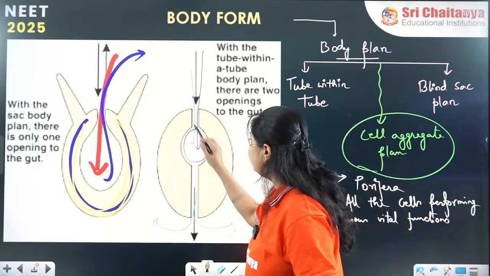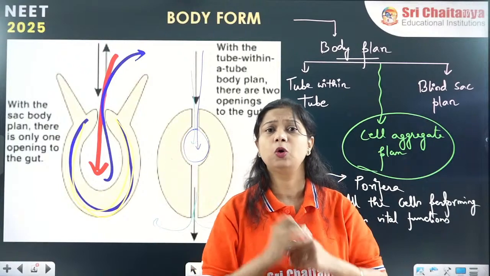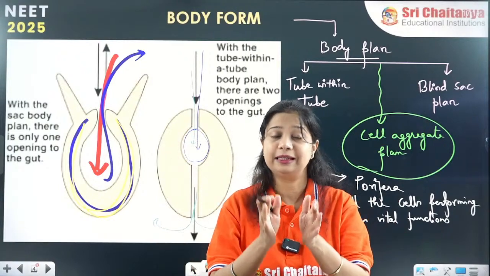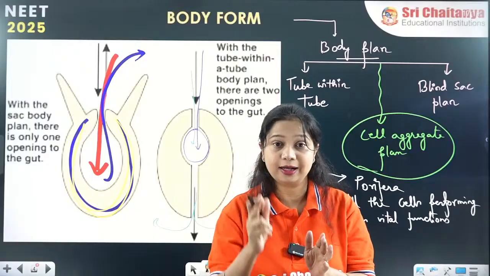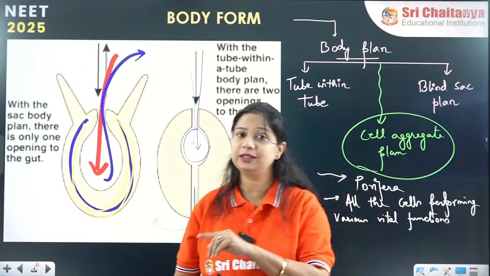So tube within tube, why the name tube within tube? If the whole body is a tube, within it or inside it another digestive tube is present. So that is tube within tube.